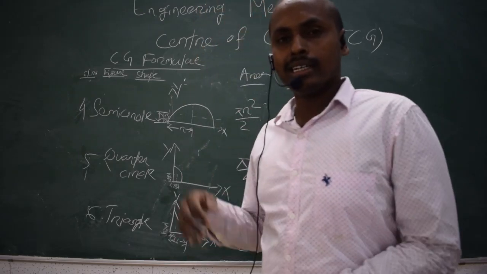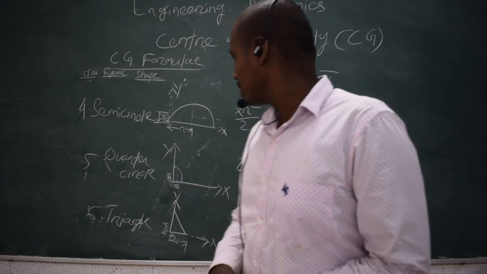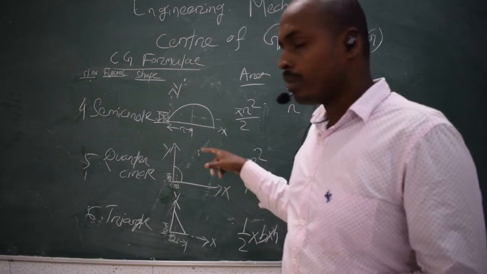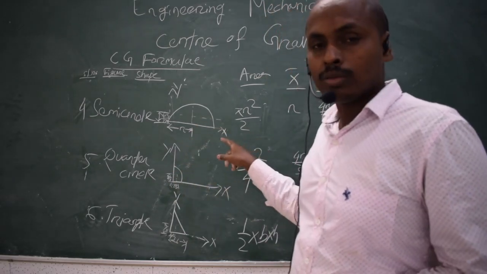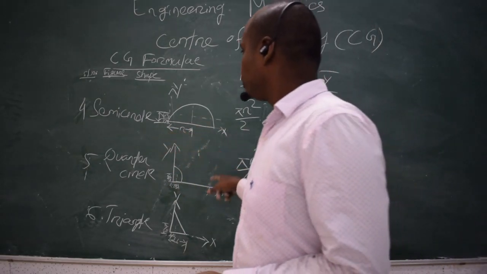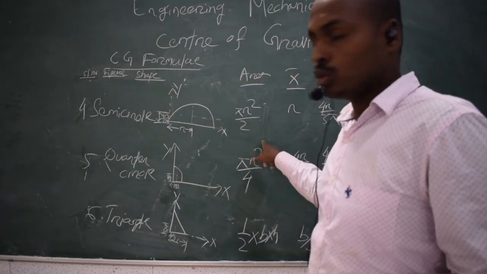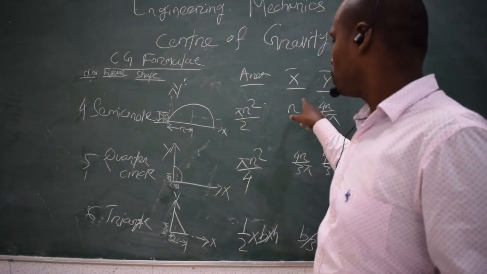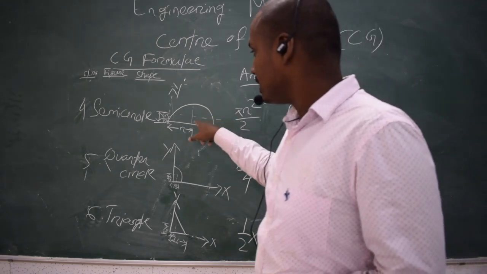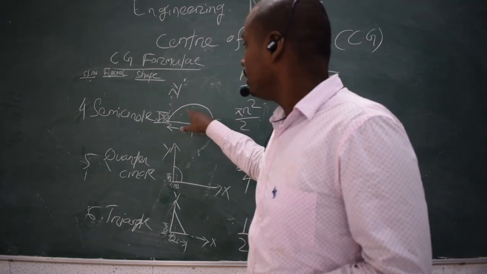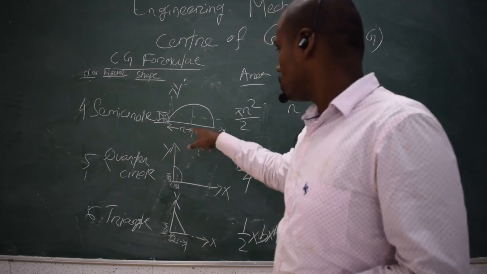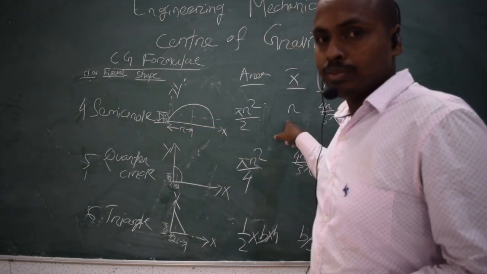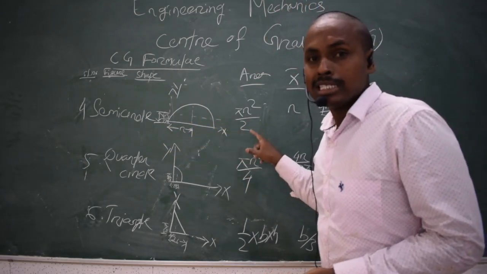Like the previous plane figures, right here we will discuss how to find the center of gravity of a semicircle. We know the area formula is pi r square by 2. The x coordinate is the distance from the center of gravity point to the y axis, which is r, the radius of the semicircle.